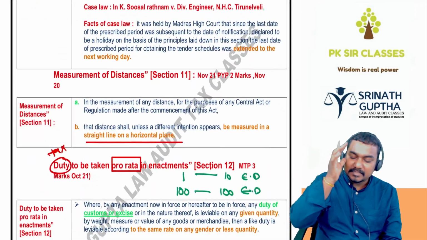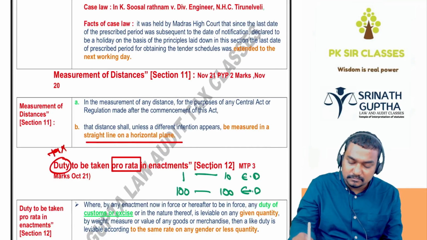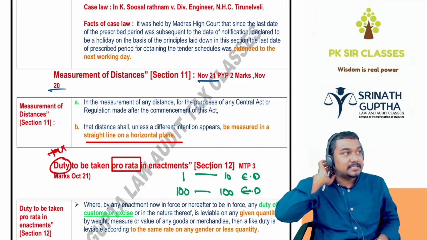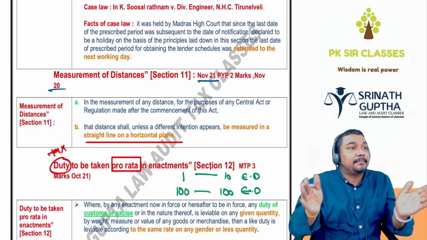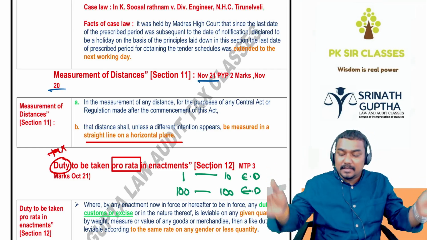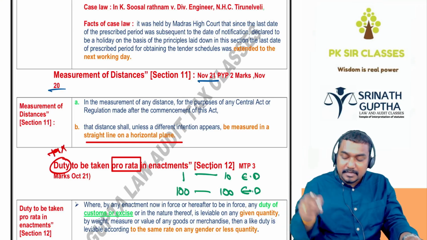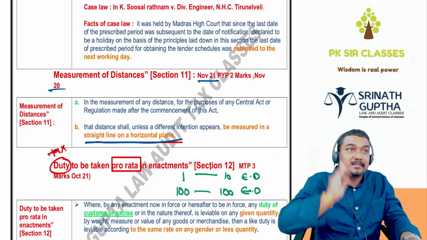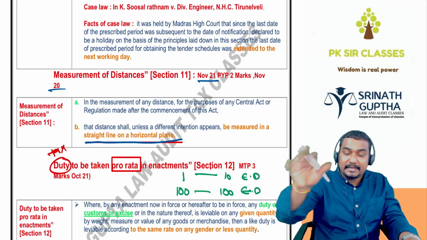Section 11, measurement of the distances. It came twice in the exam, beta. How to calculate distance in the act? If the act says, for example in the Income Tax Act, 12 nautical miles, how do you calculate the 12 nautical miles? You have to calculate the nautical miles on a straight line on the horizontal plane, not like this. You have to calculate on a straight line basis.